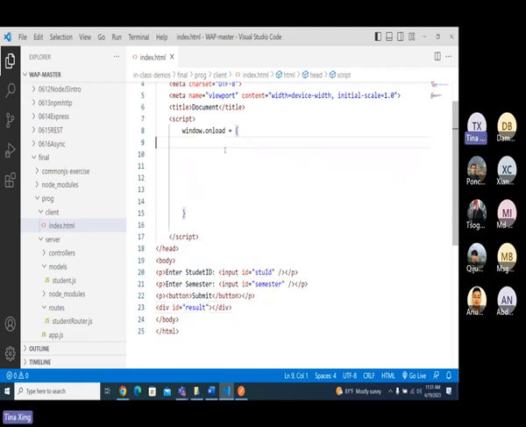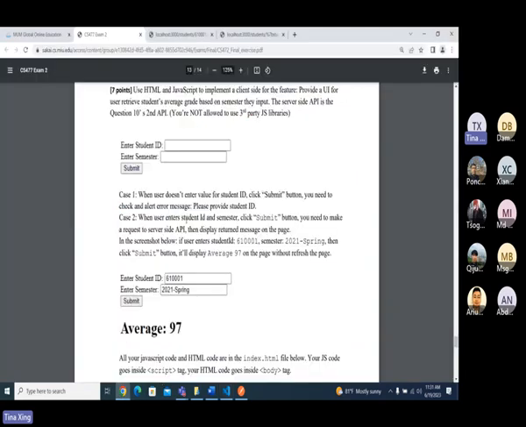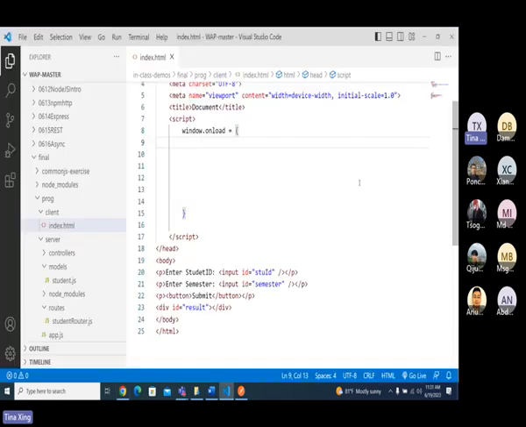So here, window unload. When we have window unload, take a look at the question. I assume you already read the question. When I click submit, if I don't have a student ID, you have an error on this one. So let's do this one first. How to get an ID?